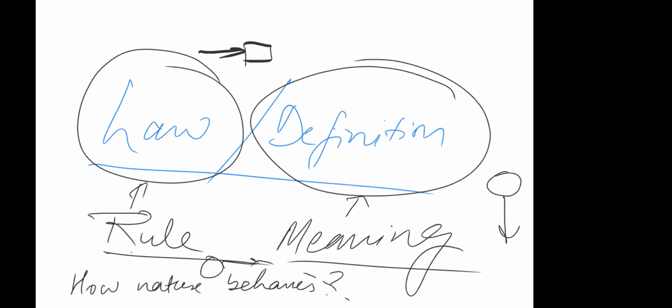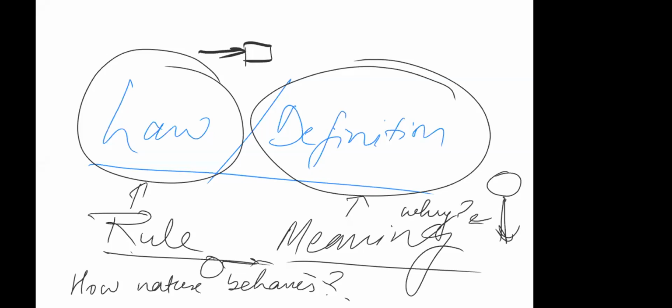So how nature behaves. Laws are the description of how nature behaves. Or in other words, if nature behaves in a certain way, laws are the tools to explain how the processes are happening. For example, if the ball is going down, why is it going down?